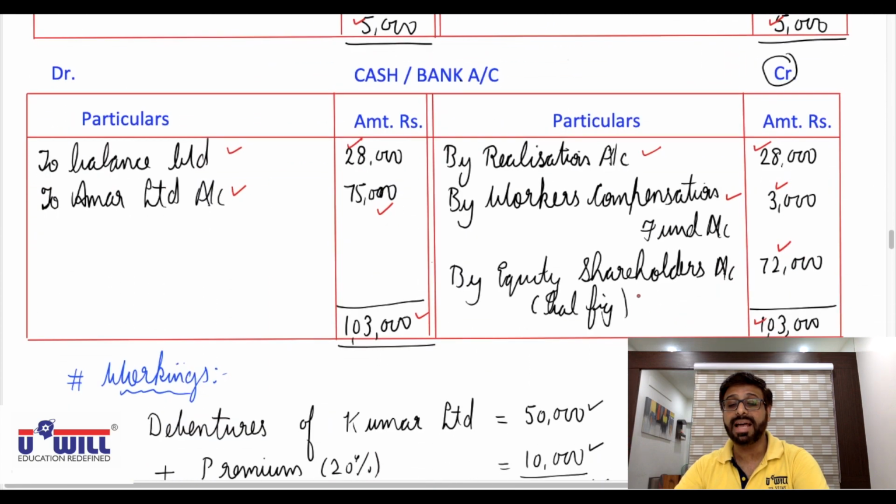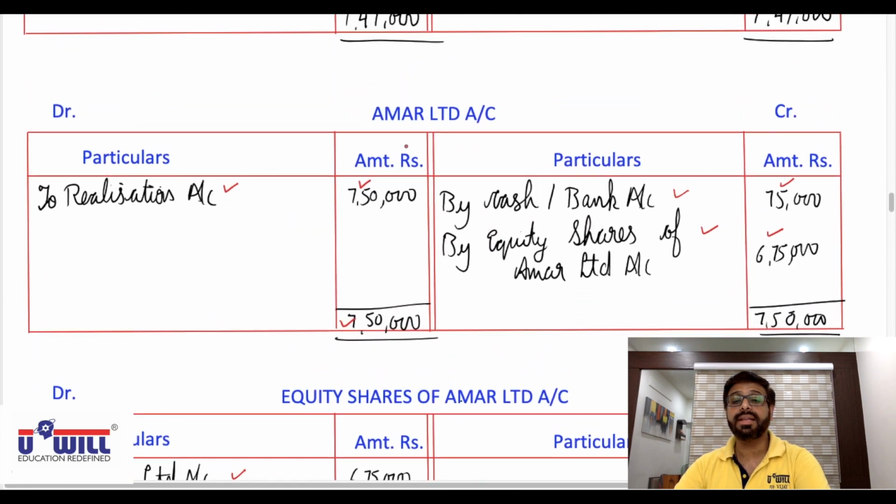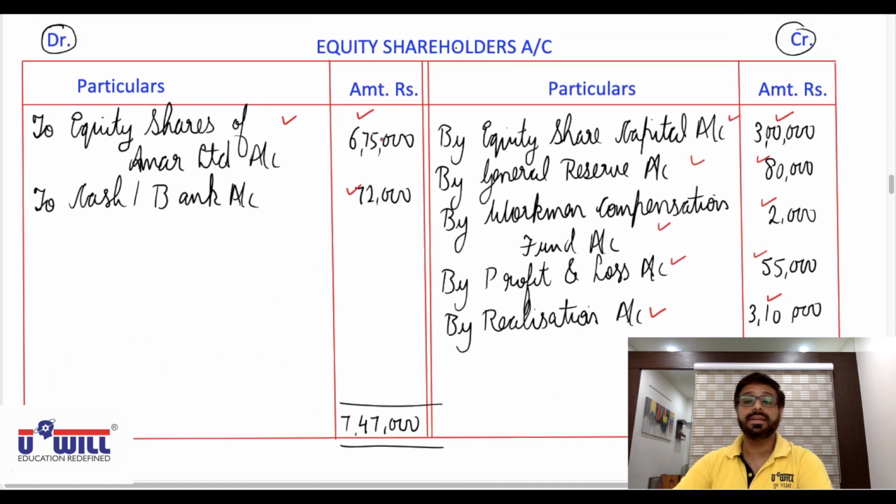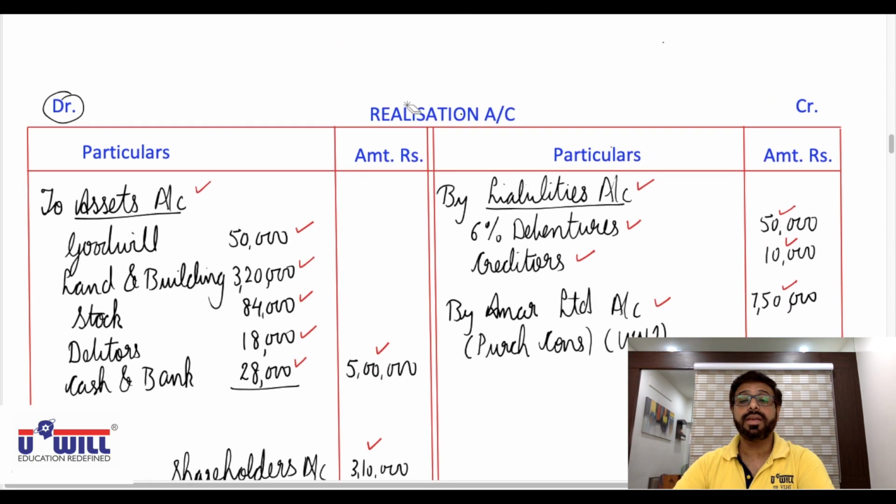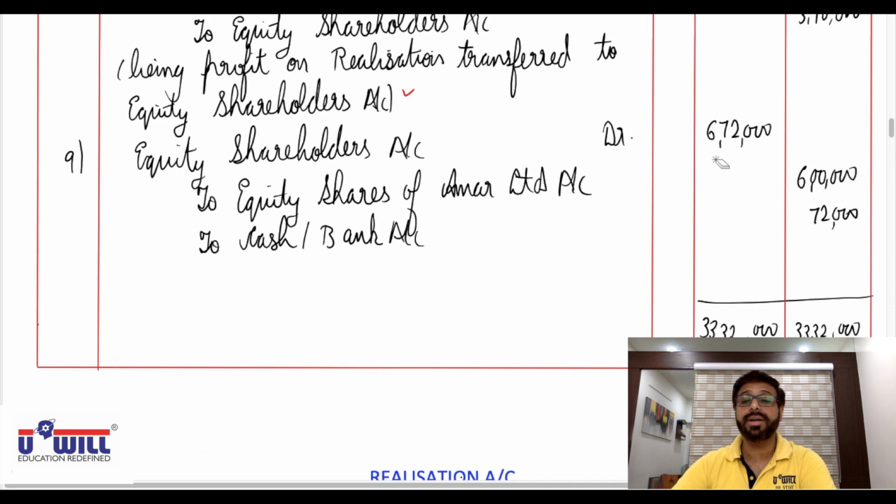Here you must mention balancing figure. And then equity shareholders must tally. So 675 plus 72, all of you check 7,47,000 on both the sides. For this the entry will be equity shareholders account debit.